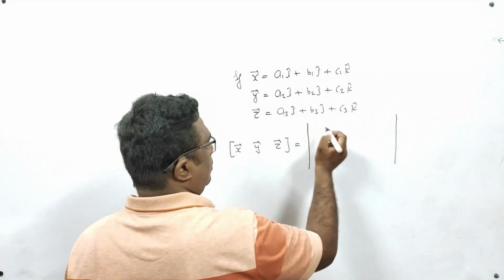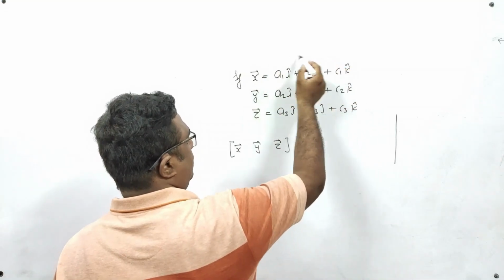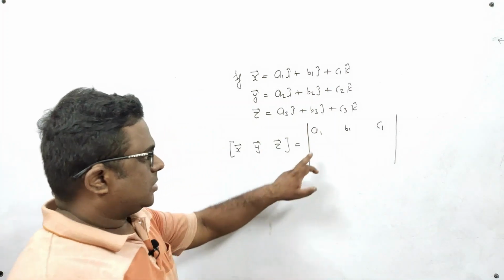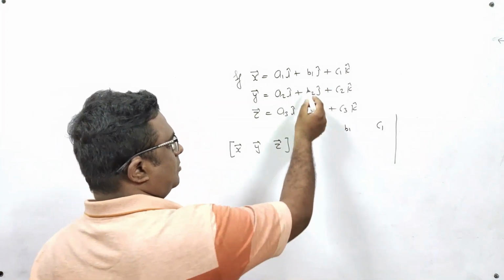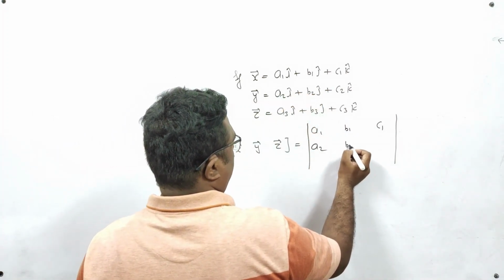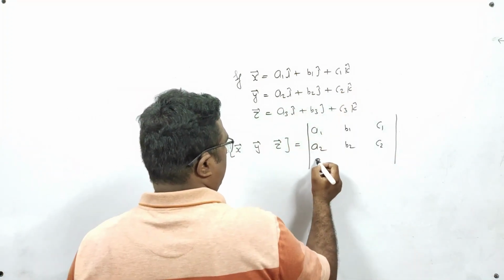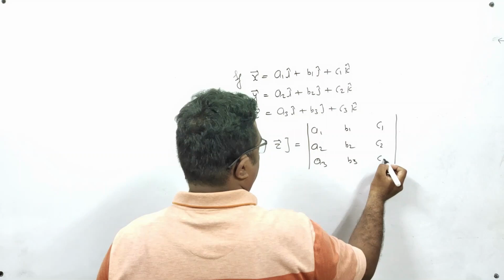In the first row, I will take the coefficients from this vector a1, b1, c1. In the second row, I will take coefficients from the second vector a2, b2, c2. And in the third row, I will take coefficients from here a3, b3, c3.